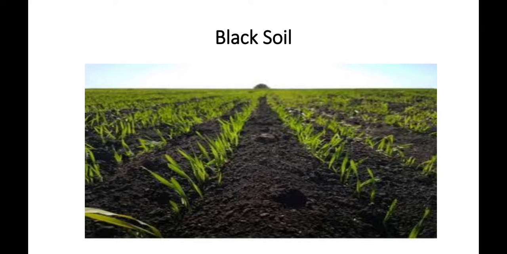Next one is black soil. Black soil is almost black in color and is formed by the breakdown of lava rocks. It is clay soil with a high moisture capacity. We find these types of soil in the Deccan Plateau, and it is very suitable for wheat, cotton, sugarcane, millets, and groundnuts. So this is black soil.